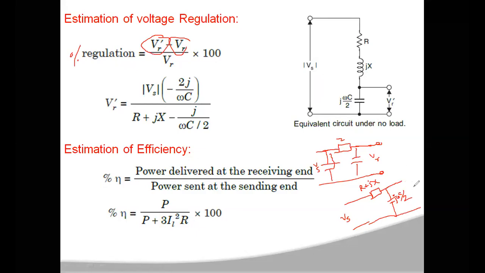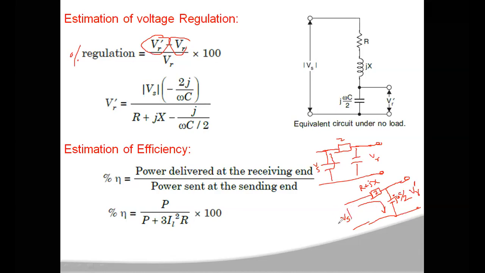Now the voltage at this place under no load condition we call VR dash. This VR dash will be the voltage across this capacitance, right? So if you observe, as there is no load, this impedance Z and the capacitance omega C by 2 are in series. So you use the voltage division rule.